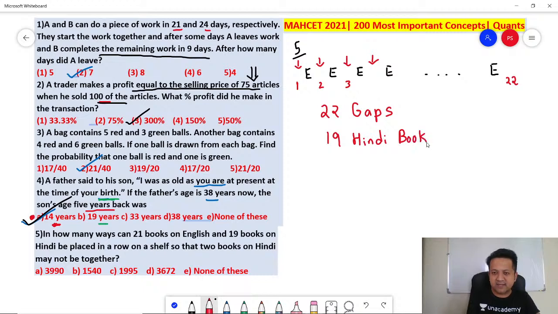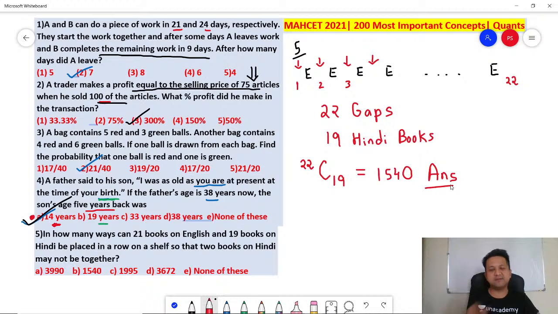So the question is, Hindi books cannot be together. So it's very easy. You got to put the Hindi books in the gaps. So how many gaps are there? 22 gaps. How many gaps you need to select? You need to select 19 of them because there are only 19 books. So answer is 22C19. Do you get it? If you do the maths, 22C19 will come out to be 1540, and that's the answer.